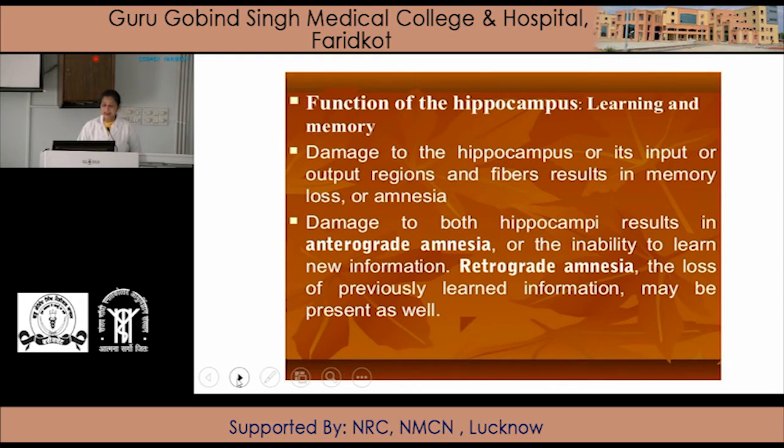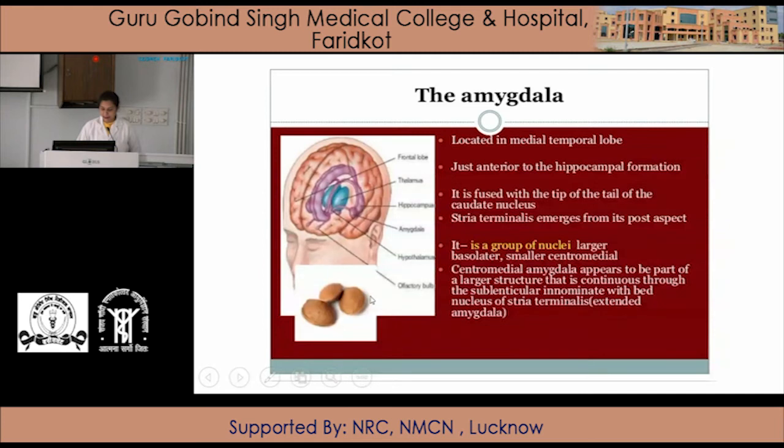Next is the amygdala, that is almond shaped. It is located in the medial temporal lobe. Here is that medial temporal lobe. Here is the presence of the amygdala, just anterior to the hippocampal formation. Here is the hippocampal formation, anterior to it there is presence of amygdala.